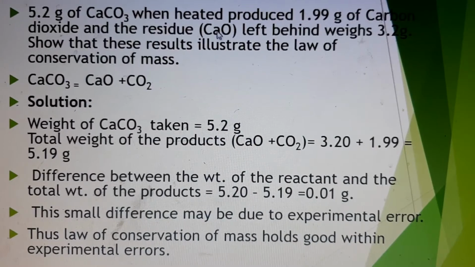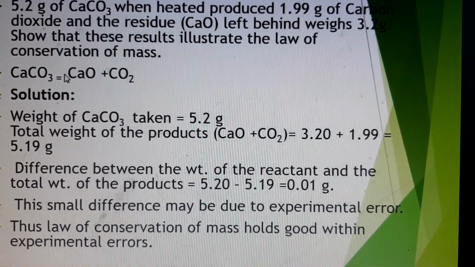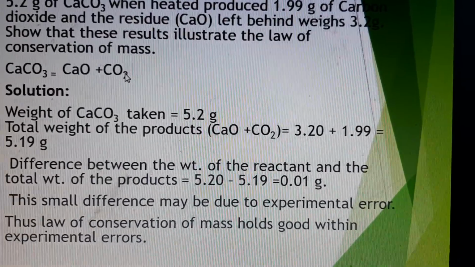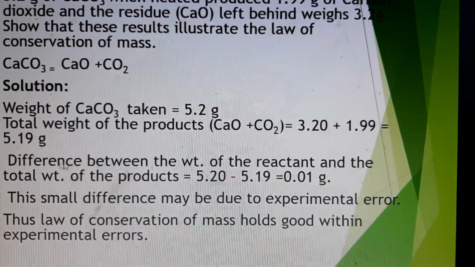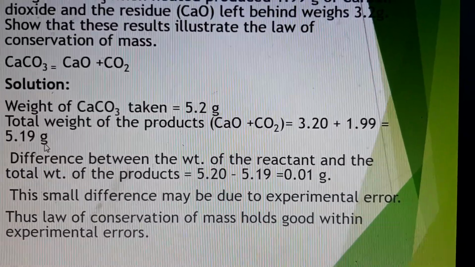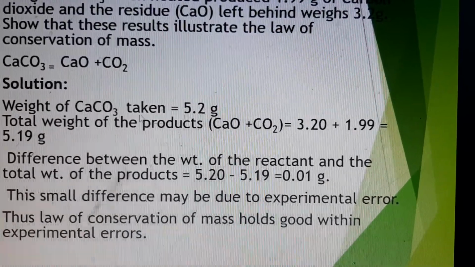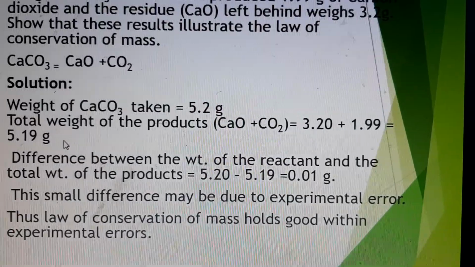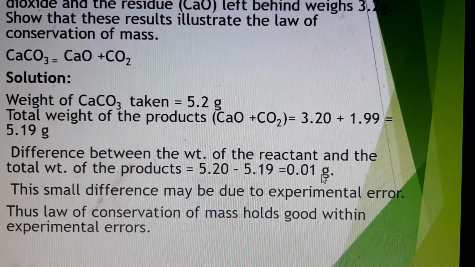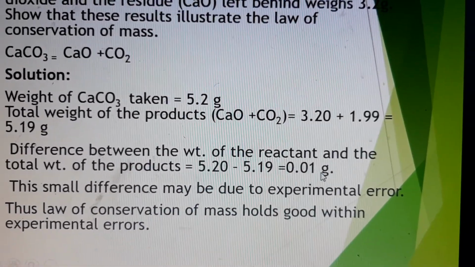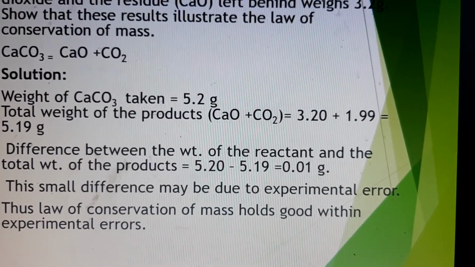So very simple. What is the weight of calcium carbonate? 5.2 grams. What is the total weight of the product? That is CaO and CO2. That is 3.20 plus 1.99. So you again get 5.19 gram. Okay. So here it was 5.2 gram on the left side of the equation and 5.19 gram on the right side. So it is just a mass loss of how much? 0.01 gram. So whenever you are doing some experiments, sometimes some error happens. Okay, so some slight error may happen.